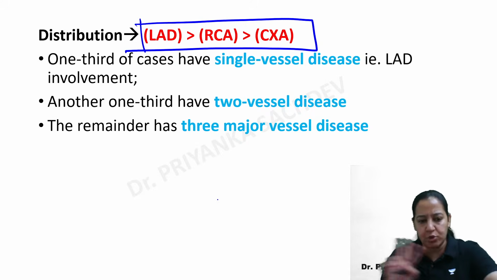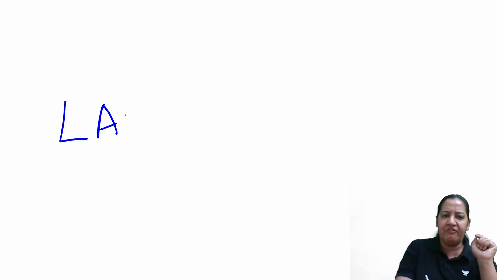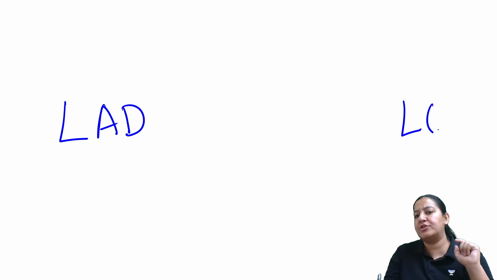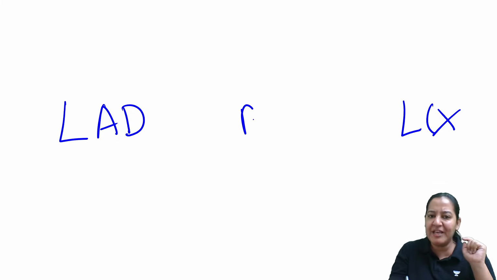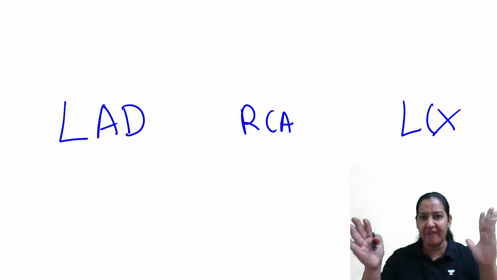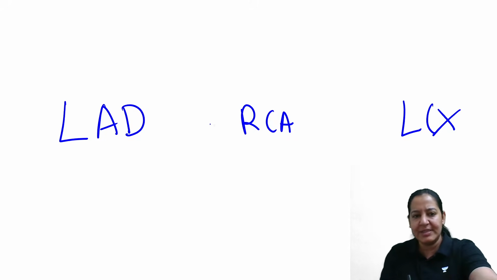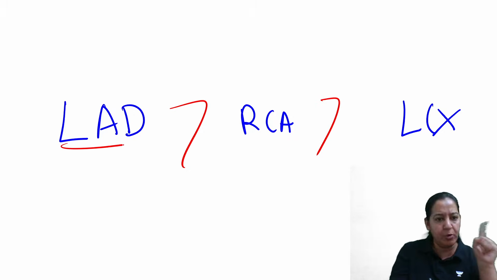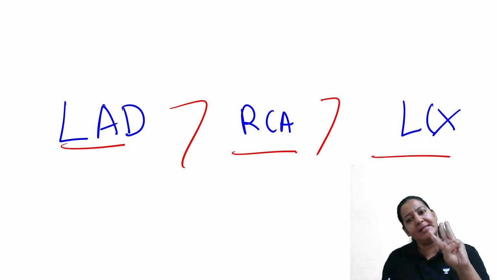So you can say there are two branches of the left. You can learn it like this. This is the first branch of the left, LAD. This is the second branch of the left, LCX, and between the two of them write RCA, right? So RCA is in between the two branches of the left. So you will never forget the two branches of the left and RCA in the center. So this is the sequence of obstruction: LAD most common, RCA second most common, LCX least common.